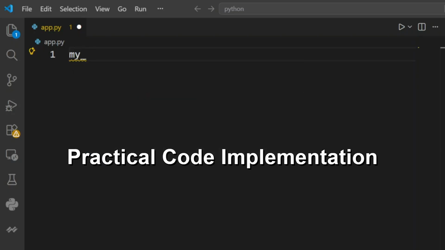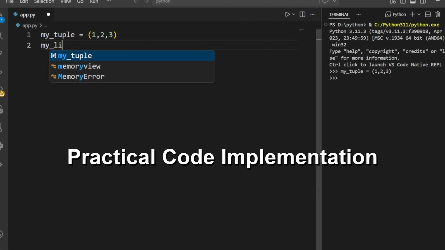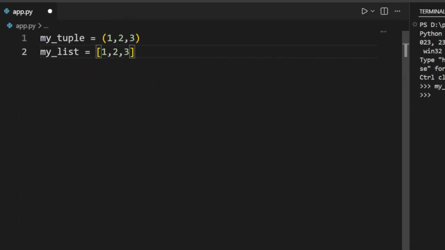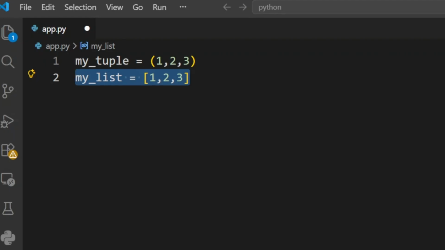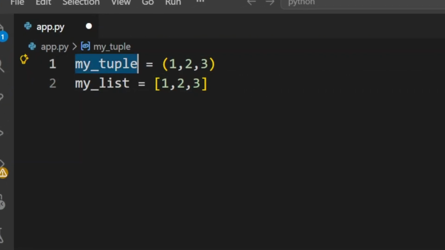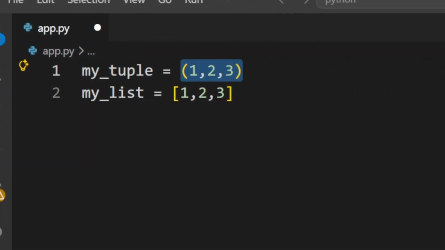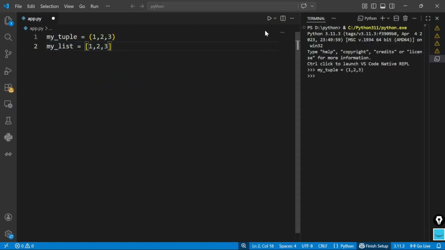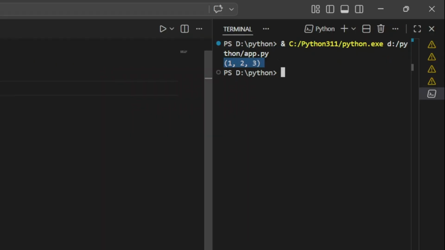Let's first continue with the tuple. And similarly, if we want to define a list, it will be something like this. One important thing to note here: while defining the tuple, we use round braces, whereas while defining the list, we have used square brackets. Let's implement it something like this.